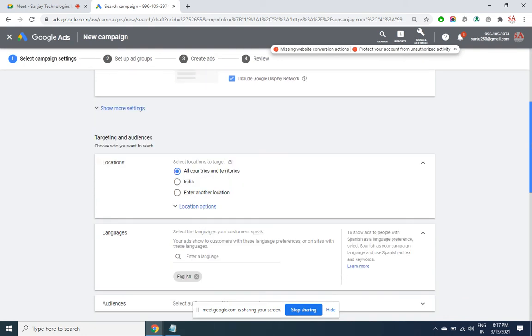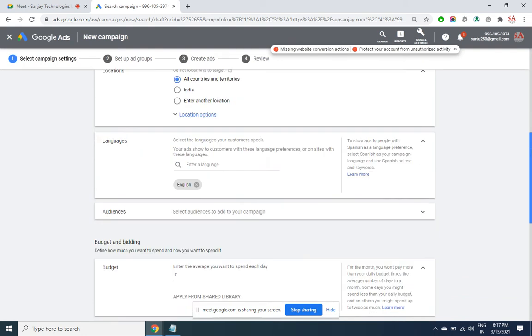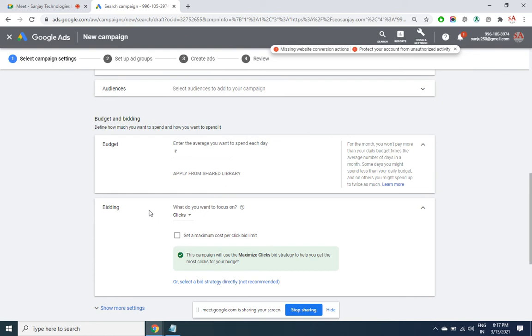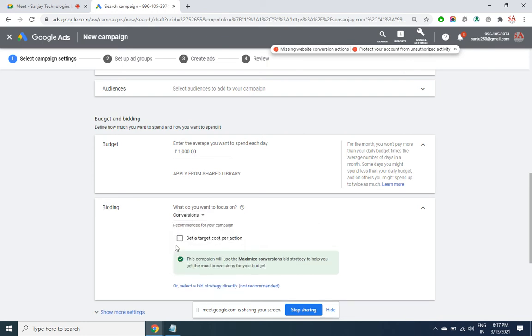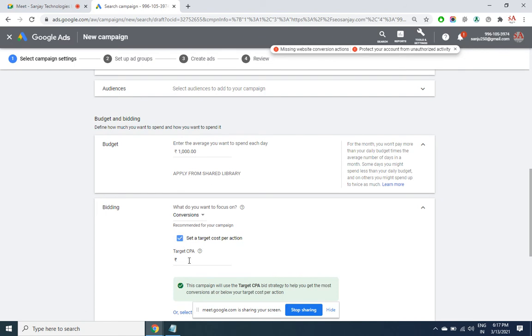Here I have multiple bidding options. Rest everything is the same, but you now have multiple bidding options. Do you want to pay per conversion, conversion value, impression share? All this we have already seen. After that you have defined the conversion.